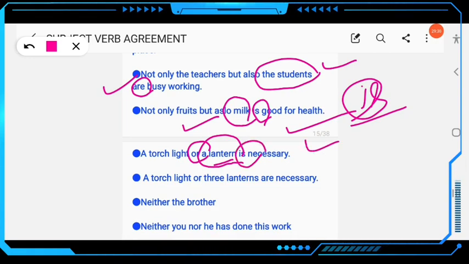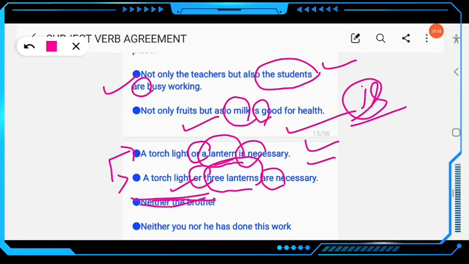Then next example here, a torchlight or three lanterns. This is plural, three lanterns, and here the conjunction or is used. You have to use the plural verb, three lanterns are necessary. Just look at the previous example, and you can find the difference.